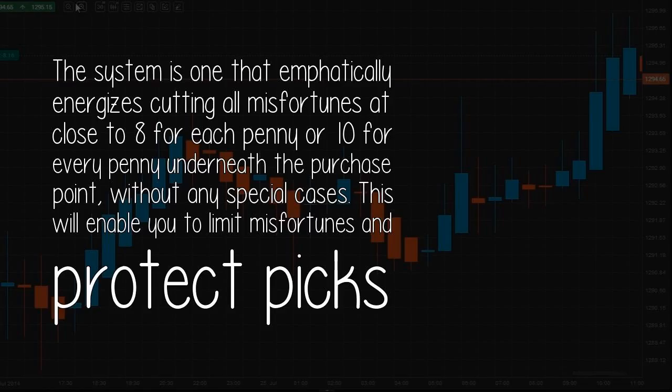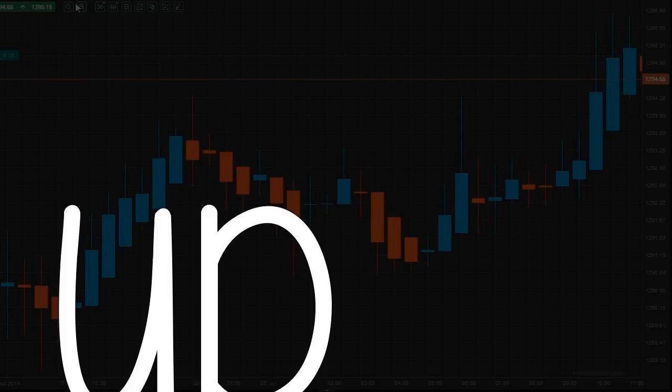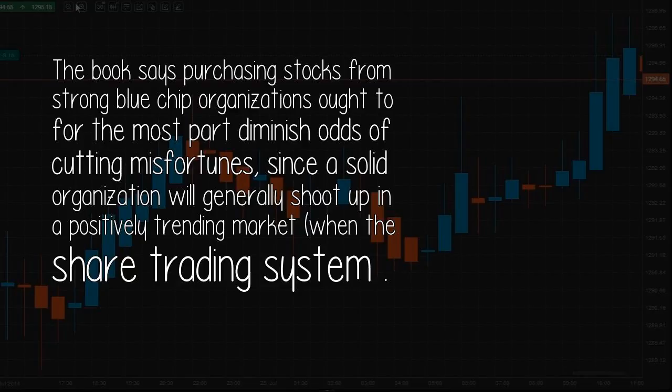The system is one that strongly encourages cutting all losses at close to 8 percent or 10 percent below the buy point, without any exceptions. This will enable you to limit losses and protect gains. The book says buying stocks from strong blue-chip companies should generally reduce the chances of cutting losses, since a solid company will generally shoot up in a positively trending market.